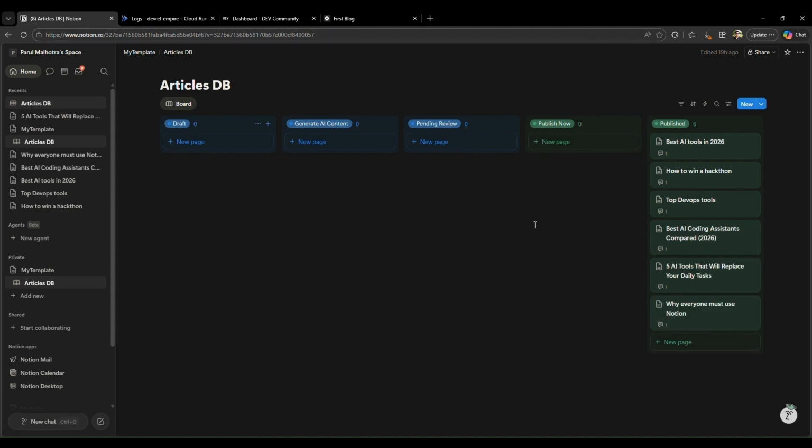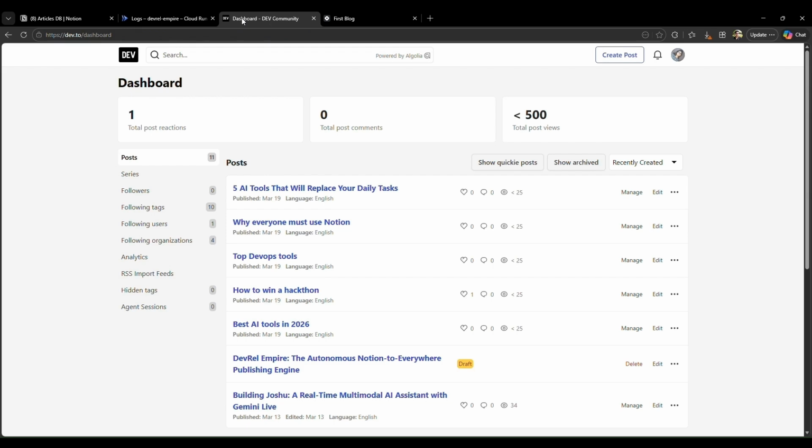Now you can see in the Notion workflow that the article went to the published phase automatically. It's time to check the article on Dev.to and Hashnode. Let me refresh the page. We must see the new published article.